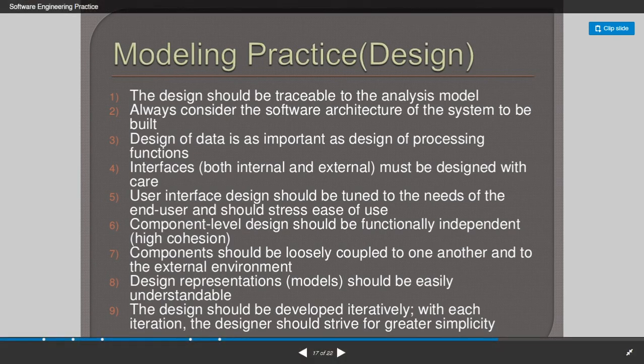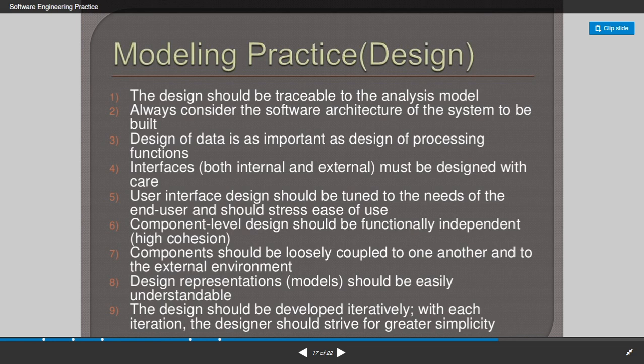Then interfaces. Both the internal and the external interfaces should be designed with care. User interface design should be tuned to the needs of the end user, and it should stress ease of use, because the user interface is designed in such a way that it is user friendly, so that users can enjoy doing the work. When they start using the product, they will enjoy using it.